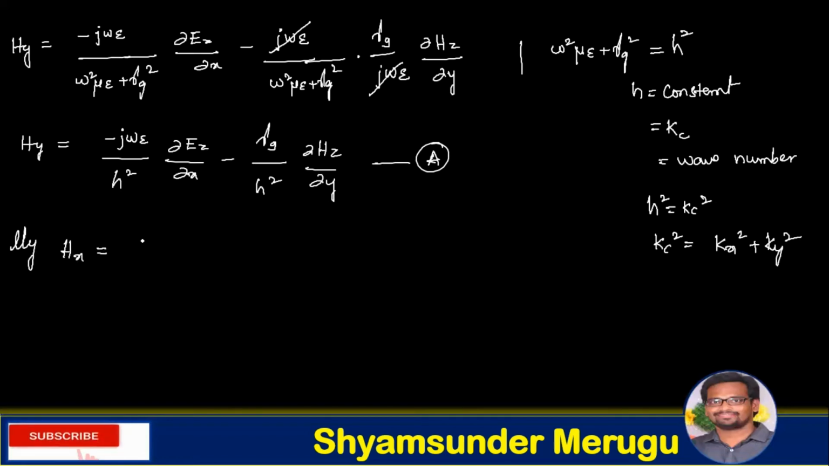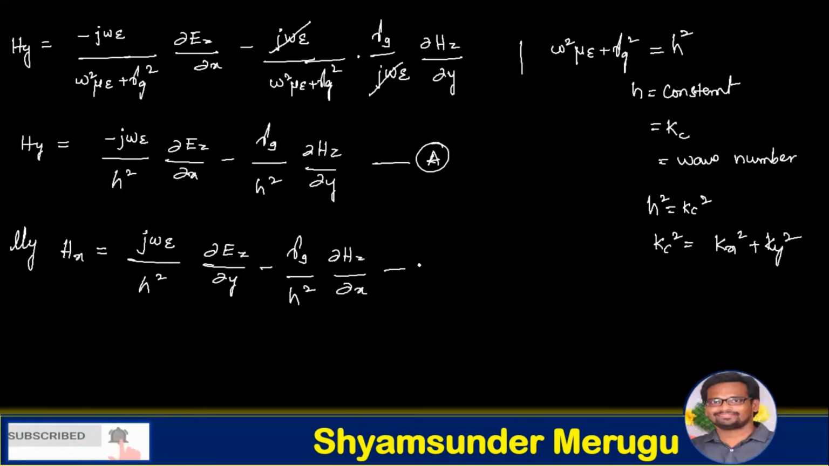So this Hx can be written as j omega epsilon over h square dou Ez over dou y minus gamma g over h square dou Hz over dou x. Let us consider this one as expression B. Now we can solve this expression as we did for Hy, and to remember this expression simply, what we have to do is take expression A.